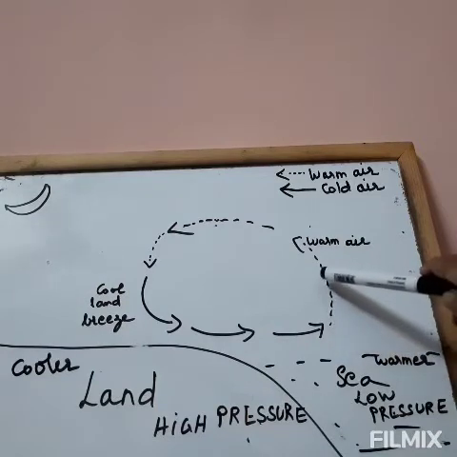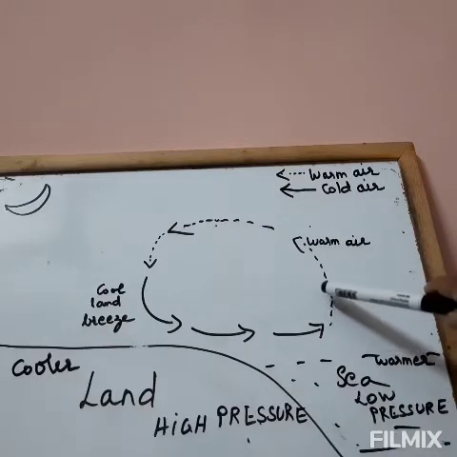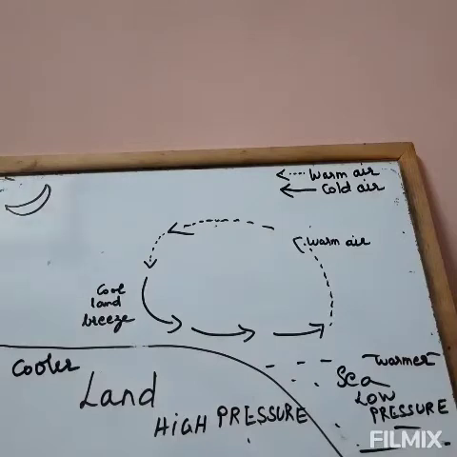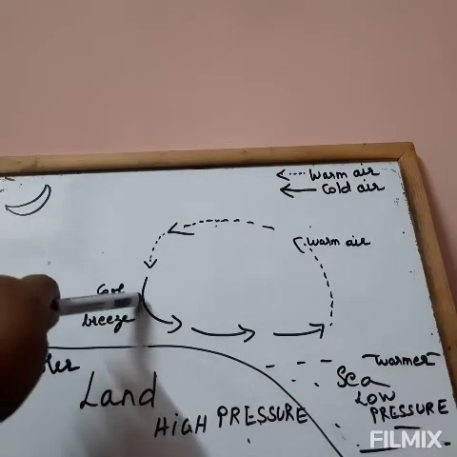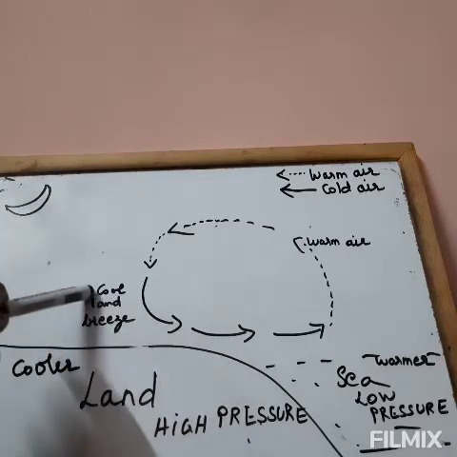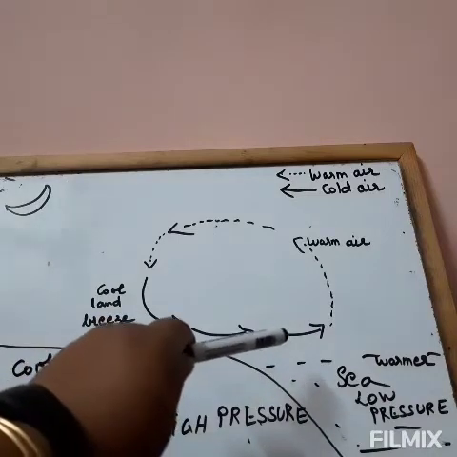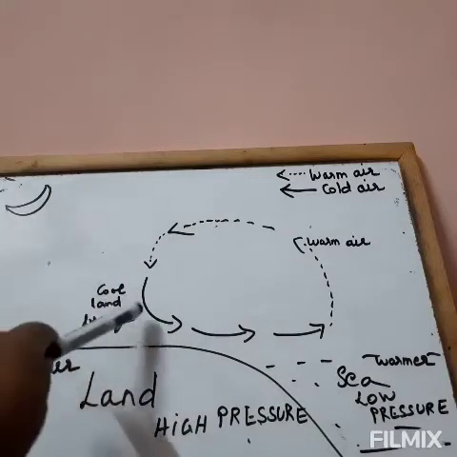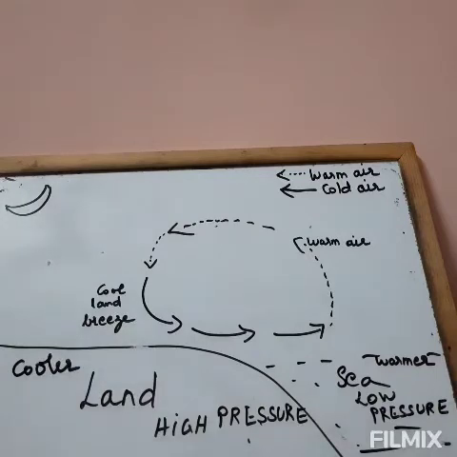So the air above the sea remains warmer and because it gets heated up, it rises up and it moves towards the land which remains cooler, and it pushes the cool air, that is cool land breeze, which moves towards the sea. So this is the cycle. So night time you find cool land breeze and during daytime cool sea breeze.